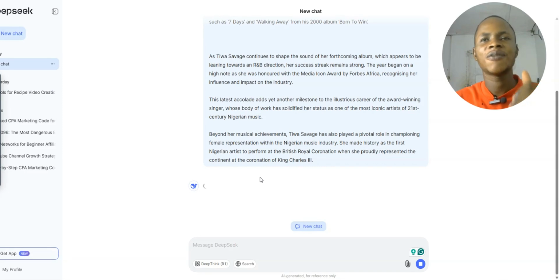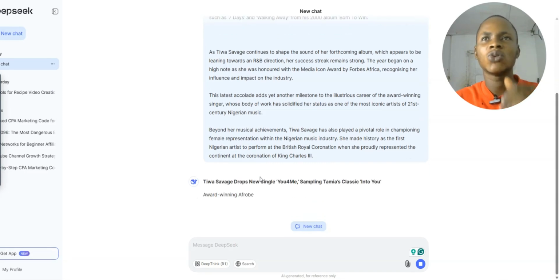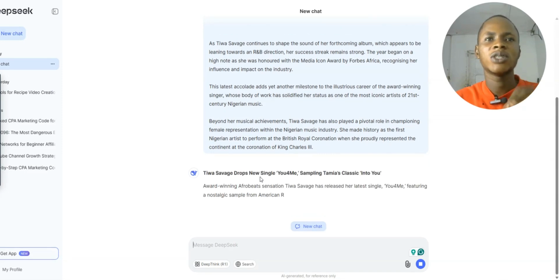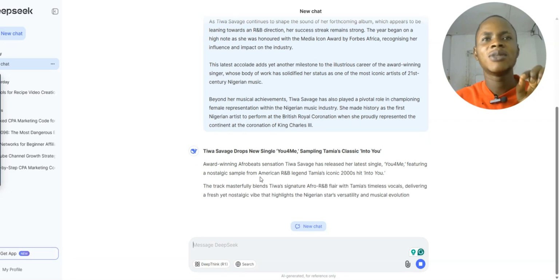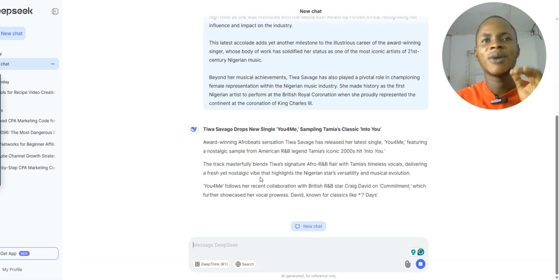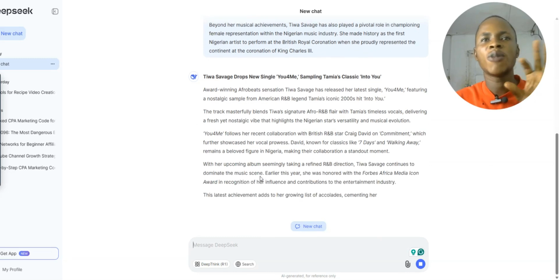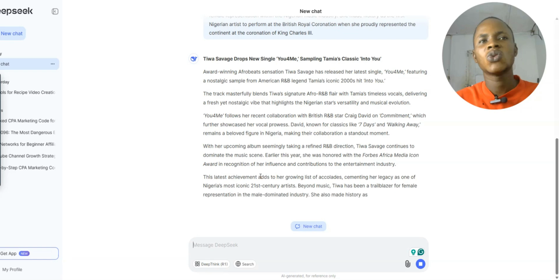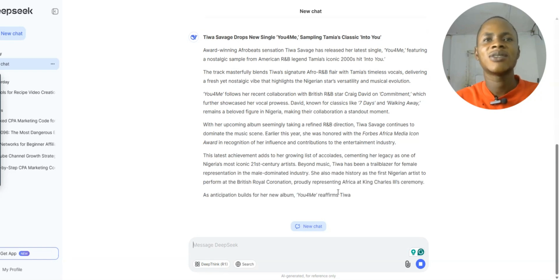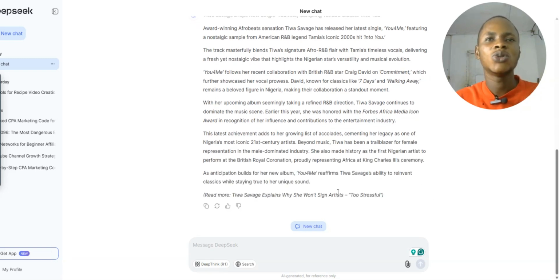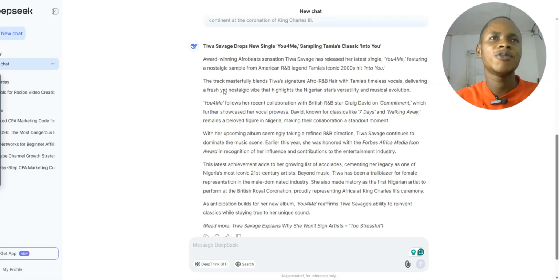Within a few seconds, DeepSeek is going to write everything for us. DeepSeek is going to rewrite the article that we pasted for us to go and publish on our next website. So right after doing that on your website, all you need to do is to go to the next website that I'm going to show you guys.